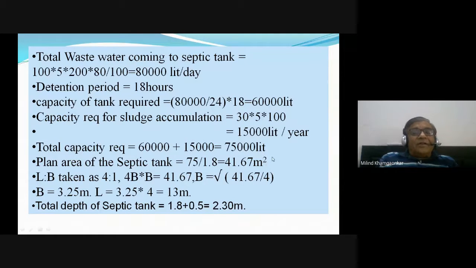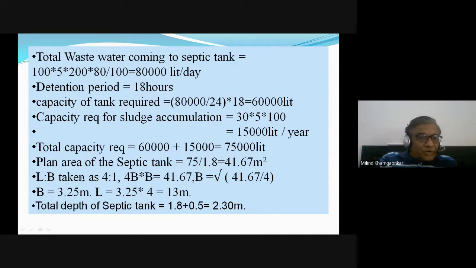We have been earlier given that length to breadth ratio is 4:1. यानी लेंथ यदि 4 मीटर है तो ब्रेड्थ 1 मीटर है, ओके। और लेंथ इज इक्वल टू 4b और b is equal to L/4. So area is equal to length into breadth.